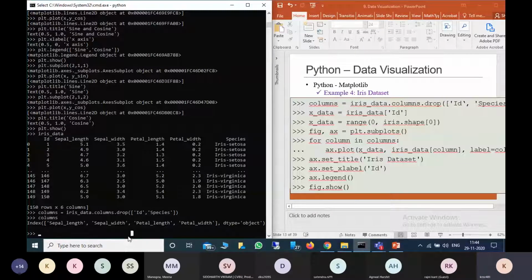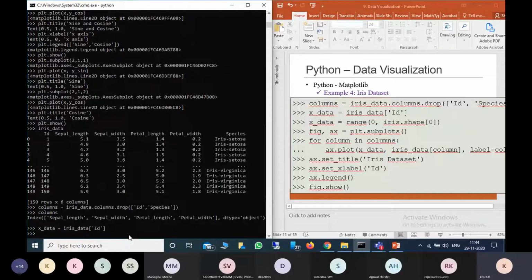Now I want to get the x data, the x-axis data. So x data equal to iris data ID. This ID we are considering as x data. Or you can even create it using the range function, from 0 to the length of iris data. In this way also you can define the x data, but I am using ID.